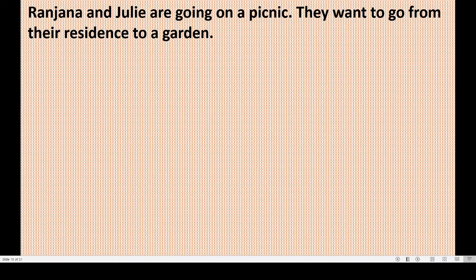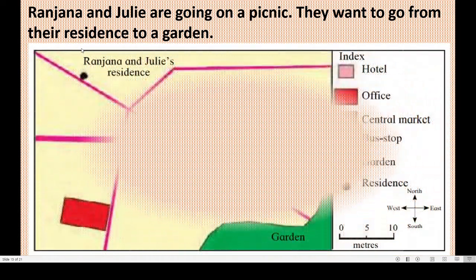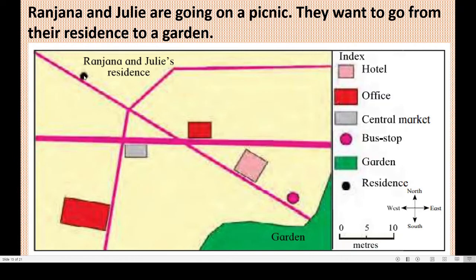Now we will go through this, then you will come to know a little about map. Ranjana and Julie are going on a picnic. Okay, they are friends, Ranjana and Julie. They want to go from their residence to a garden. See this sketch. See, this is the residence of Ranjana and Julie.